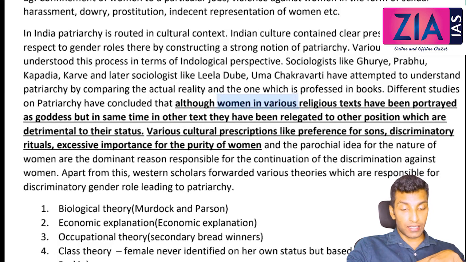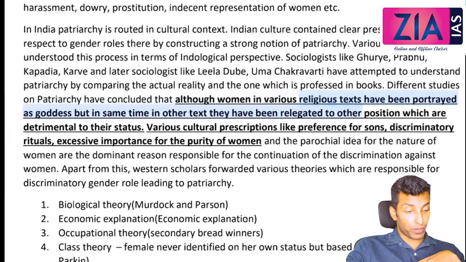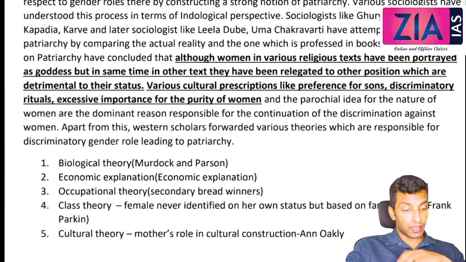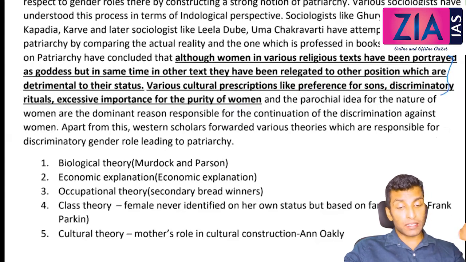Women in various religious texts have been portrayed as goddesses, but at the same time, in other texts, they have been relegated to other positions which are detrimental to their status. So in some texts, they are treated as goddesses like Lakshmi, Saraswati, Durga, all these goddesses are women, right? But in some other texts, in some other contexts, their status is totally detrimental.